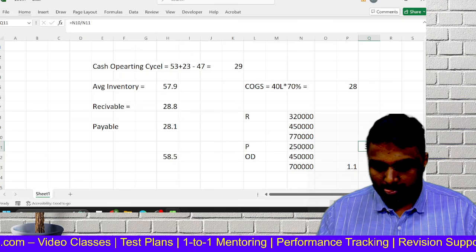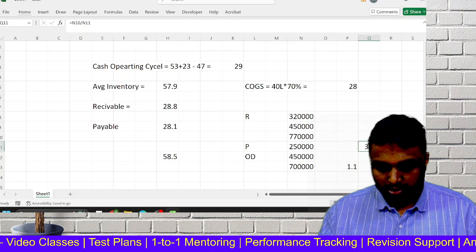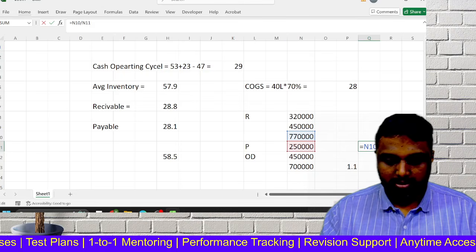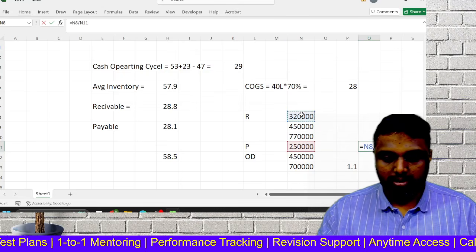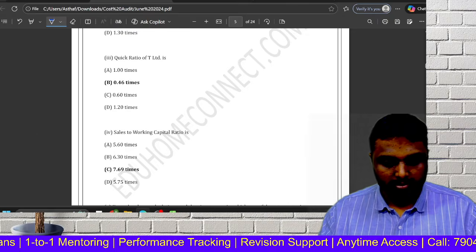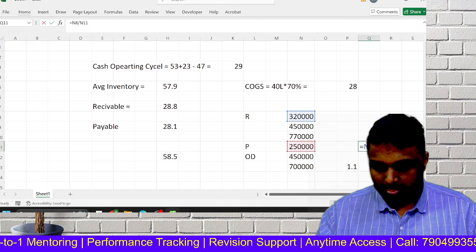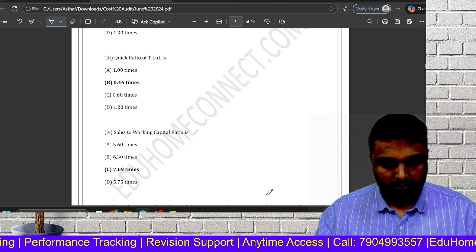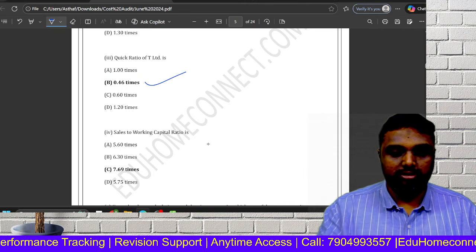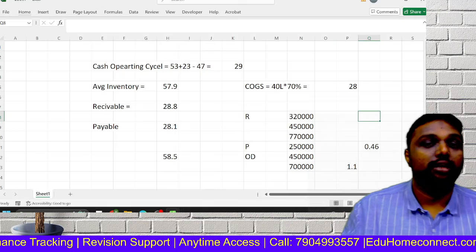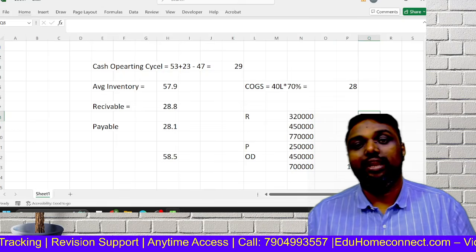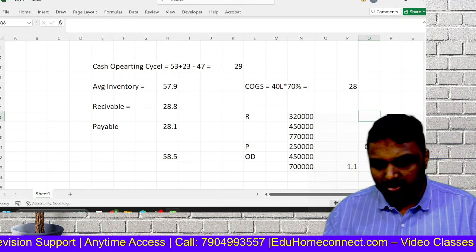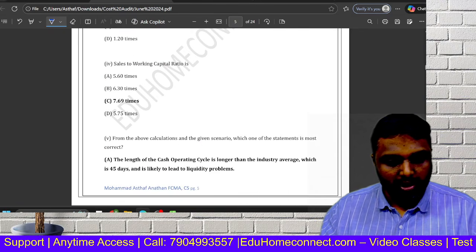Once again, for quick ratio you have to eliminate the asset also. Now once we have taken that, receivable. So 1.28. Normal way, this is 0.46. That is quick asset. You have to take only quick asset. You have to eliminate the inventory, by current liability. But there is one more formula: you can eliminate overdraft also. But post answer you can take.